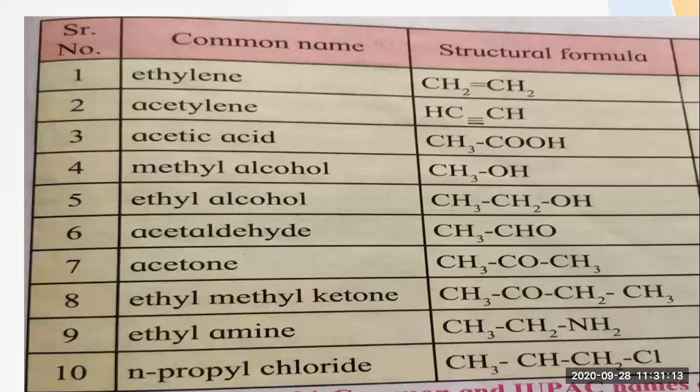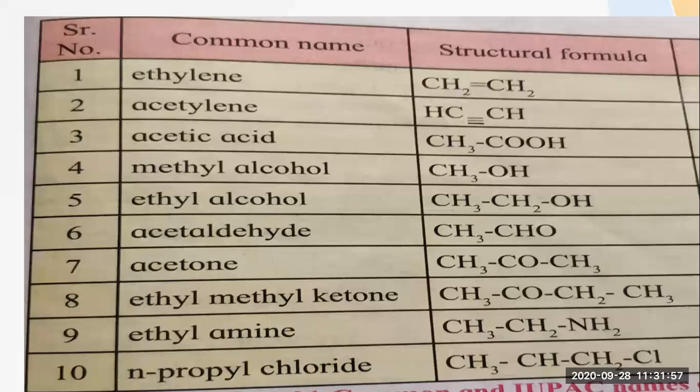Then comes acetylene. For acetylene, the IUPAC name will be, if a triple bond is there, then it comes under the compound alkyne. So a triple bond is there and the number of carbons is 2. For 2 carbons, what do we write? Ethyne. Then comes acetic acid. This can also be called ethanoic acid in the IUPAC name. Why ethanoic acid? Because 2 carbons are there. For 2 carbons we write ethane, and as the COOH group is there, we write it as oic acid. So ethanoic acid.